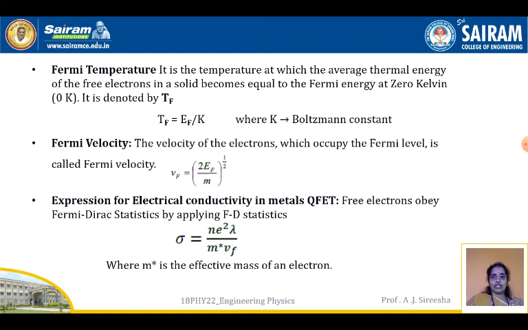Now next is the expression for electrical conductivity in metals. Free electrons obey Fermi-Dirac statistics. Applying Fermi-Dirac statistics, the expression for electrical conductivity is sigma equal to n e square lambda by m star into Vf, where m star is the effective mass of the electron. Lambda is nothing but the mean free path, m star is the effective mass, and Vf is the Fermi velocity which we have defined before. So sigma is equal to n e square lambda by m star Vf, where m star is the effective mass of the electron.